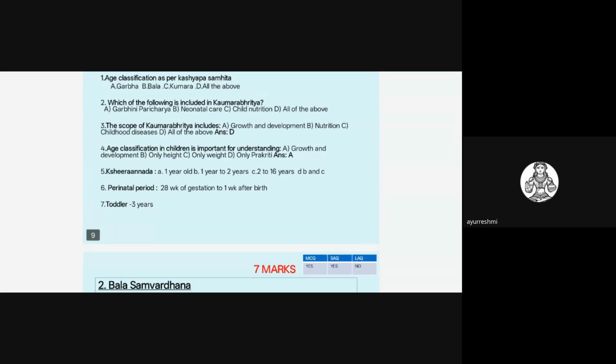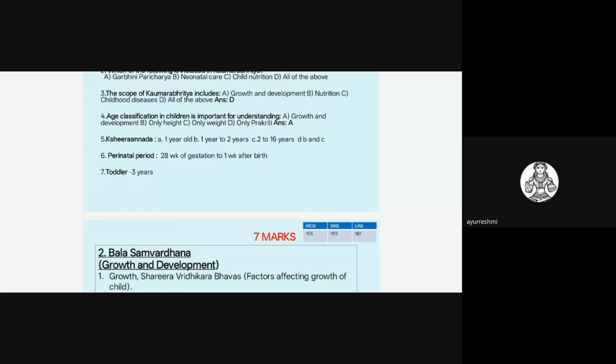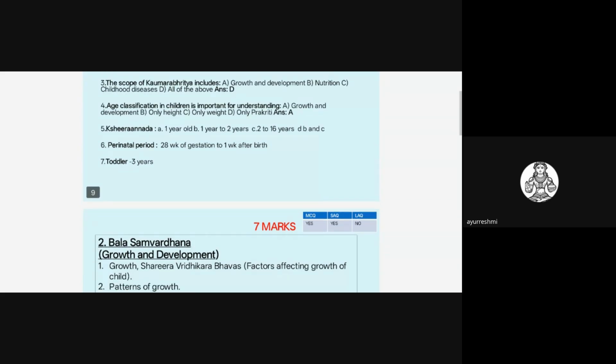All the above is the answer for the second question. And the scope of Kaumarabhrutya including growth and development, nutrition, and childhood diseases. So all the above is the answer. It is also the scope of Kaumarabhrutya, the overall growth and development. It also covers the nutritional aspect, and childhood diseases also it will cover. So all the above is the answer.